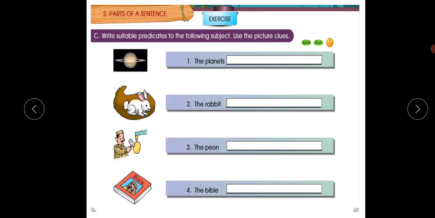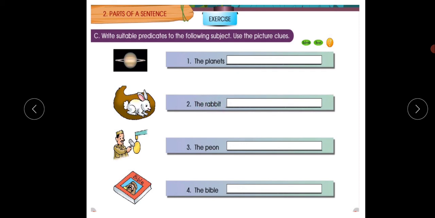So, look here. Next, in the C section, write suitable predicates to the following subjects using the picture. By using these pictures, we have to write the predicate. They have already given the subjects, right? The planet, they have given the subject.